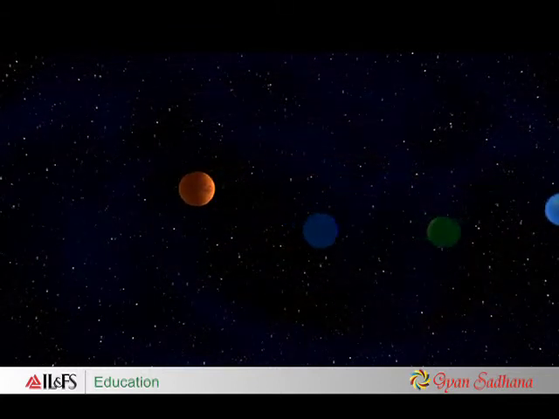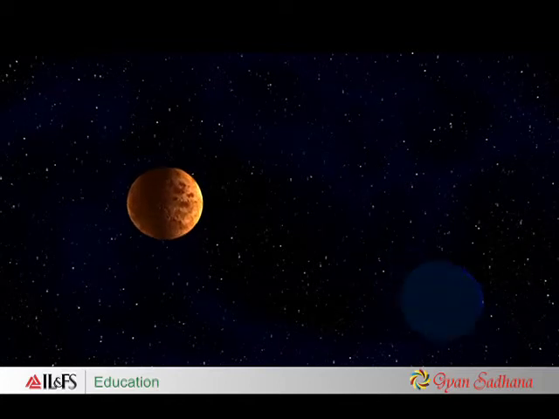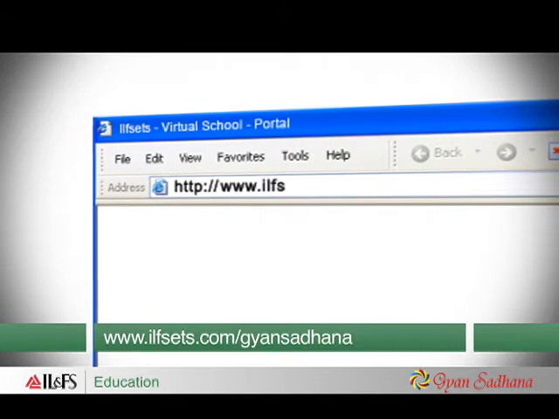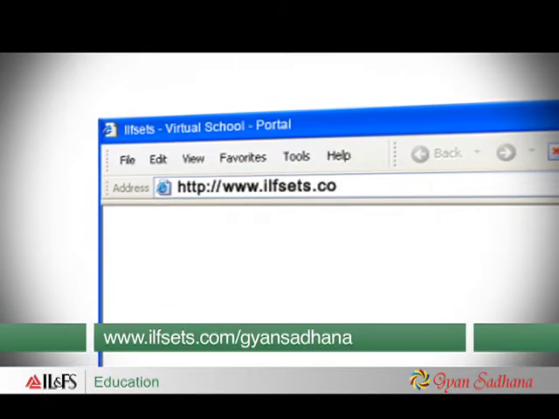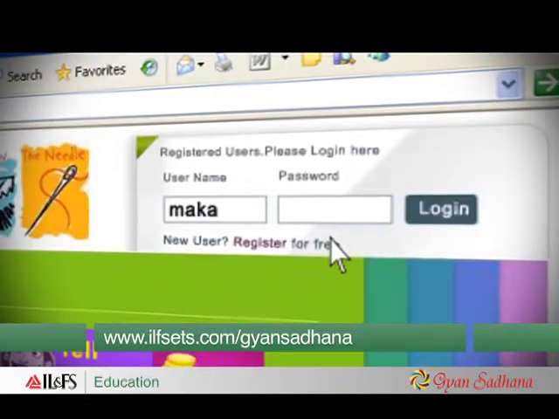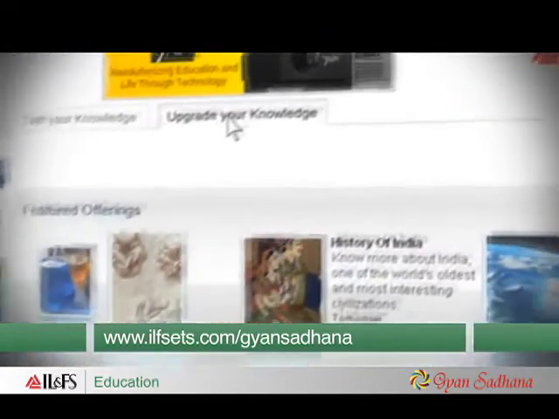We have some animations depicting the planets in our solar system. Let us visit our portal. In the address bar, enter www.ilfsets.com/Gyan-Sadhana. Type your registered username and password. Click on the tab Upgrade Your Knowledge.